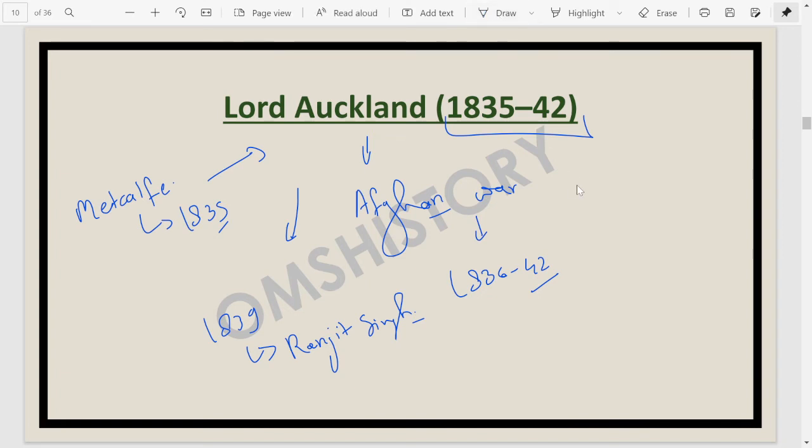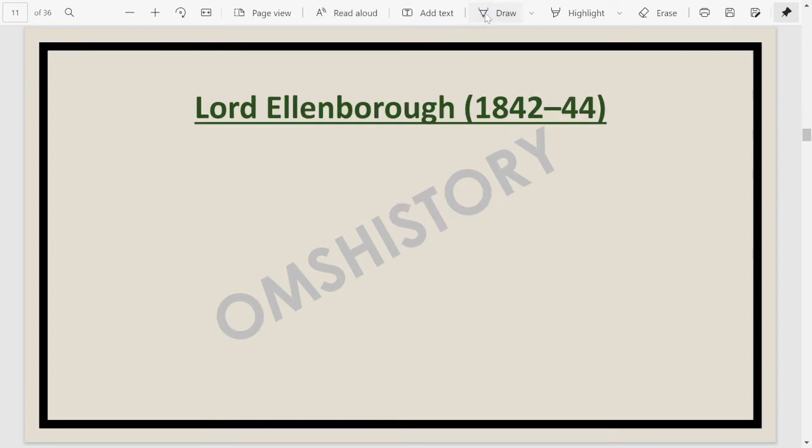Lord Auckland was succeeded by Lord Ellenborough. Lord Ellenborough was in office from 1842 to 1844. During his time period, the first thing that happened was that he came to clean up the mess that Lord Auckland had created. So in 1842, the termination of the first Afghan war happened.